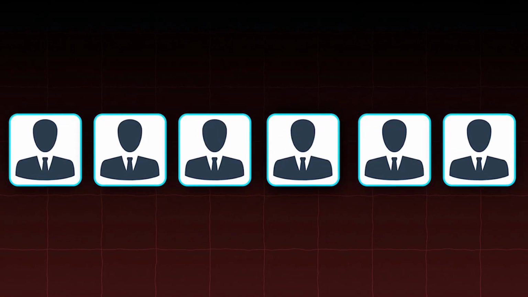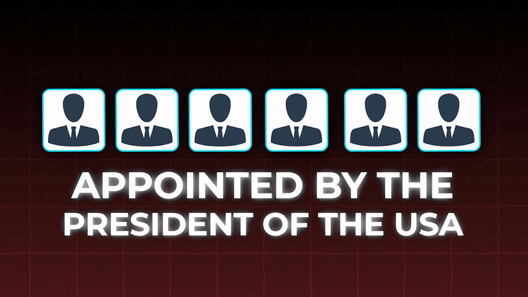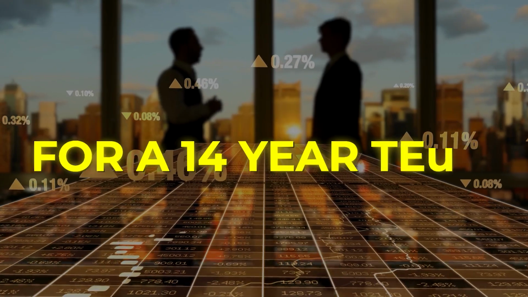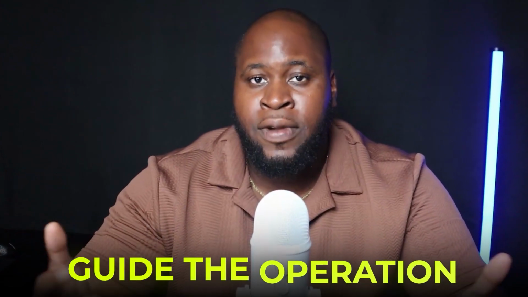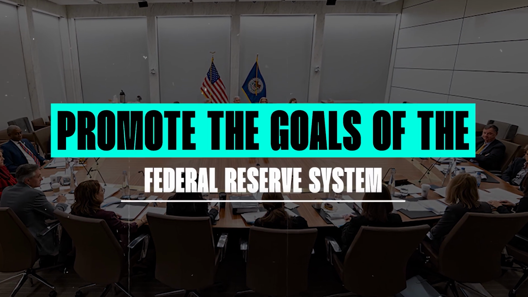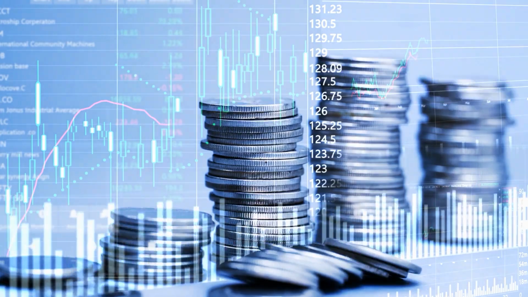The 7 governors of the Federal Reserve are usually appointed by the President of the United States for a 14-year term. In addition to that, a chair and a vice chair are appointed to the Federal Reserve. They will serve for a 4-year term and can even be elected to an additional 4 years. The chair of the Federal Reserve is going to guide the operation and promote the goals of the Federal Reserve System. Now, the 7 governors are also going to oversee the 12 reserve banks around the nation, and on occasion will also report to Congress to give details on how the economy is doing as a whole, and also what they have been doing to improve the economy.